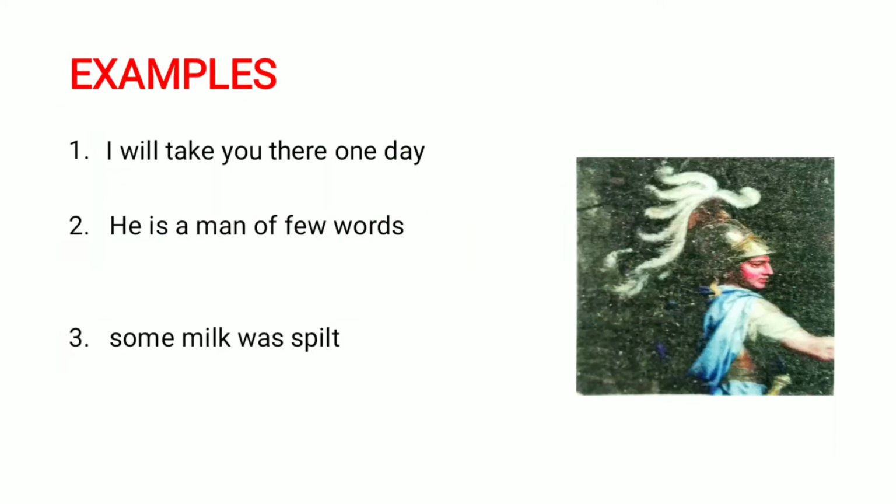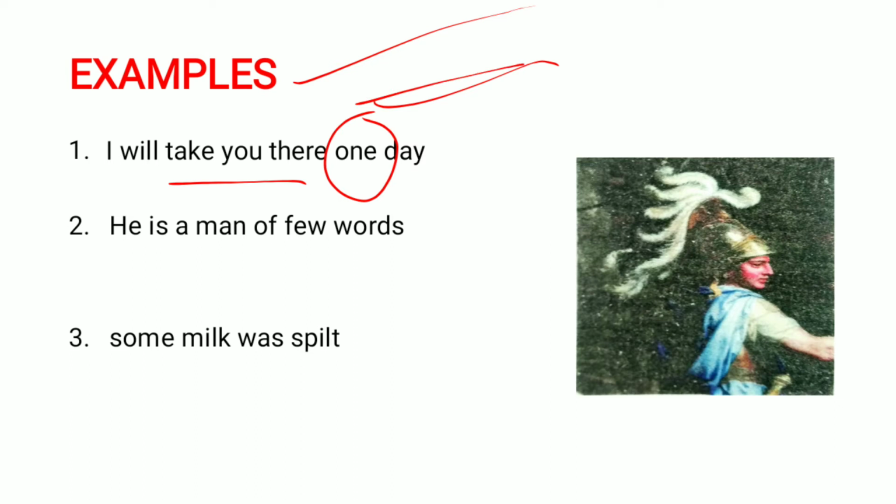So here we have some examples of indefinite pronouns used in sentences. The first one is, I will take you there one day. See, here the one is an indefinite pronoun.